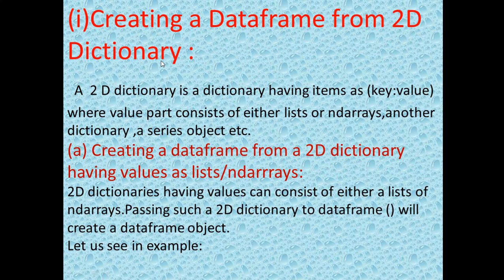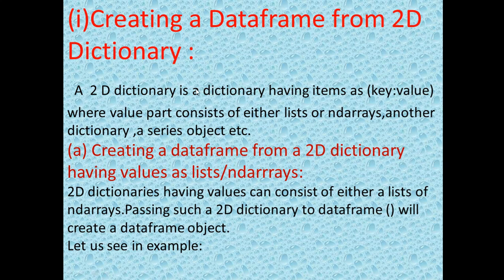When we are going to create the data frame from a 2D dictionary, you need to understand what a two-dimensional dictionary is. A two-dimensional dictionary is a dictionary whose items are key as well as value, which you are already aware of. The dictionary's elements or items are key as well as its value, and key and value are separated with a colon.